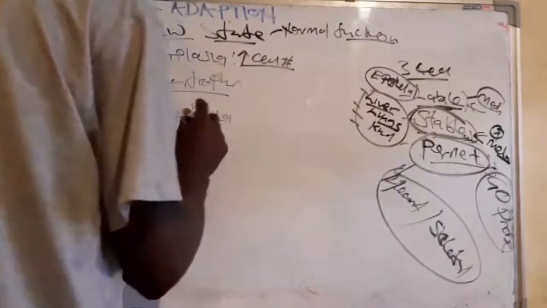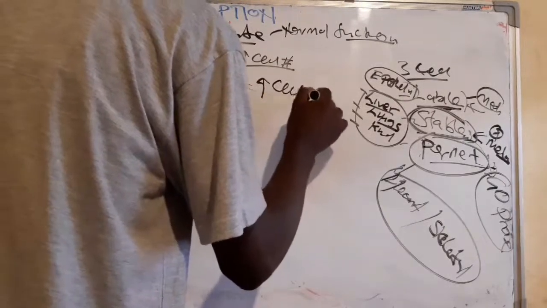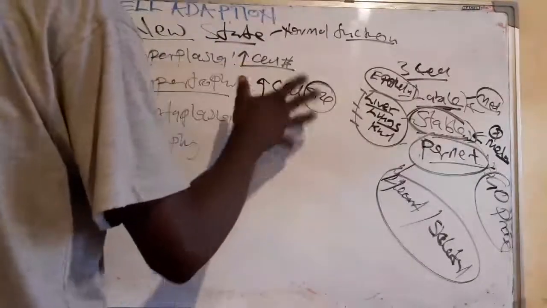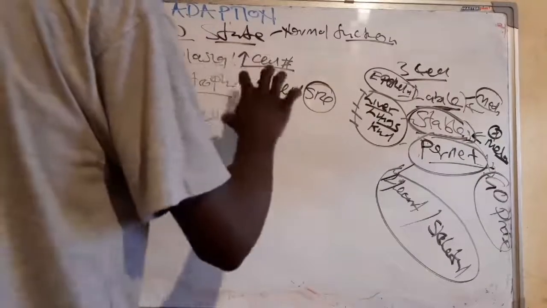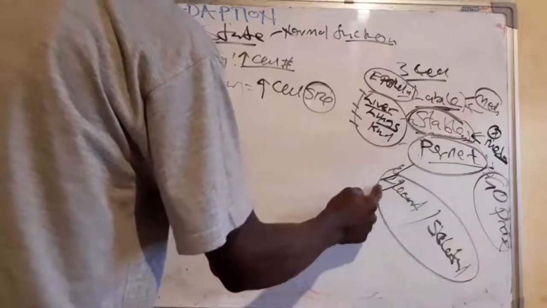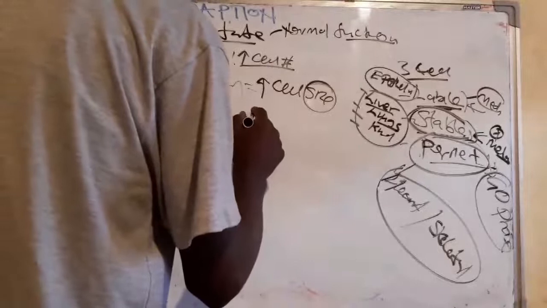The next one is the hypertrophy. Hypertrophy simply means the increase in the cell size. These cells only increase in size, but they do not proliferate. So what type is this? The permanent. Mostly, this can be the cells of the heart and also the cells of the skeletal muscle.